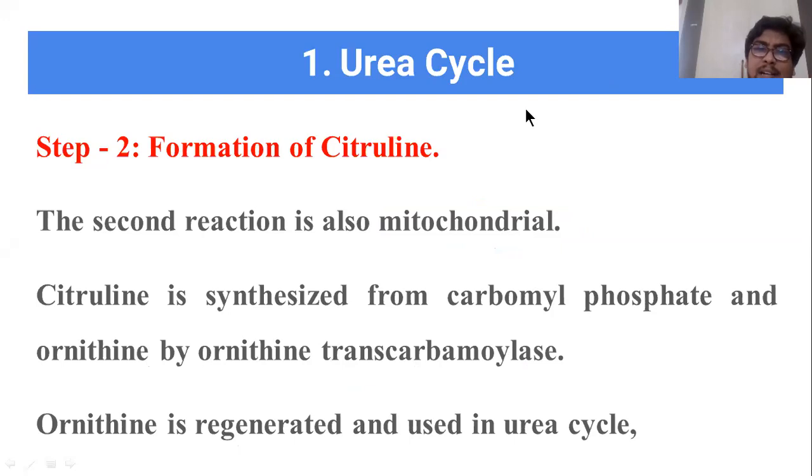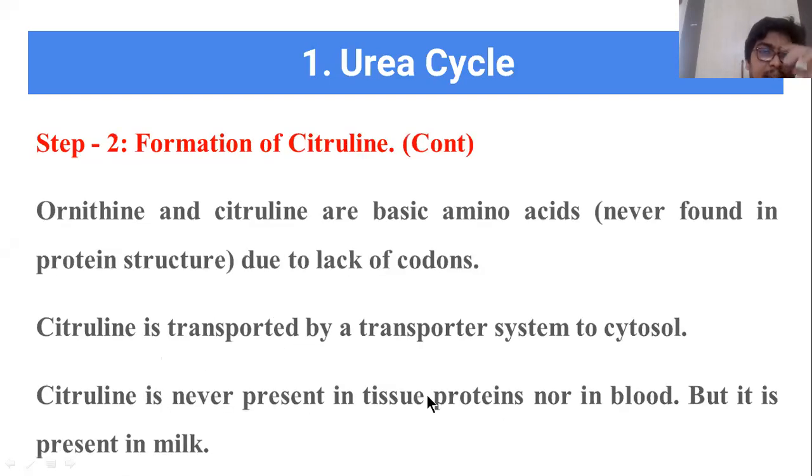Why this name, I already told you. The ornithine cycle name comes because the first product involved in the reaction is ornithine. That's why we can say the urea cycle is also known as the ornithine cycle. Now, what is happening in the second step? Again, ornithine and citrulline are the basic amino acids.